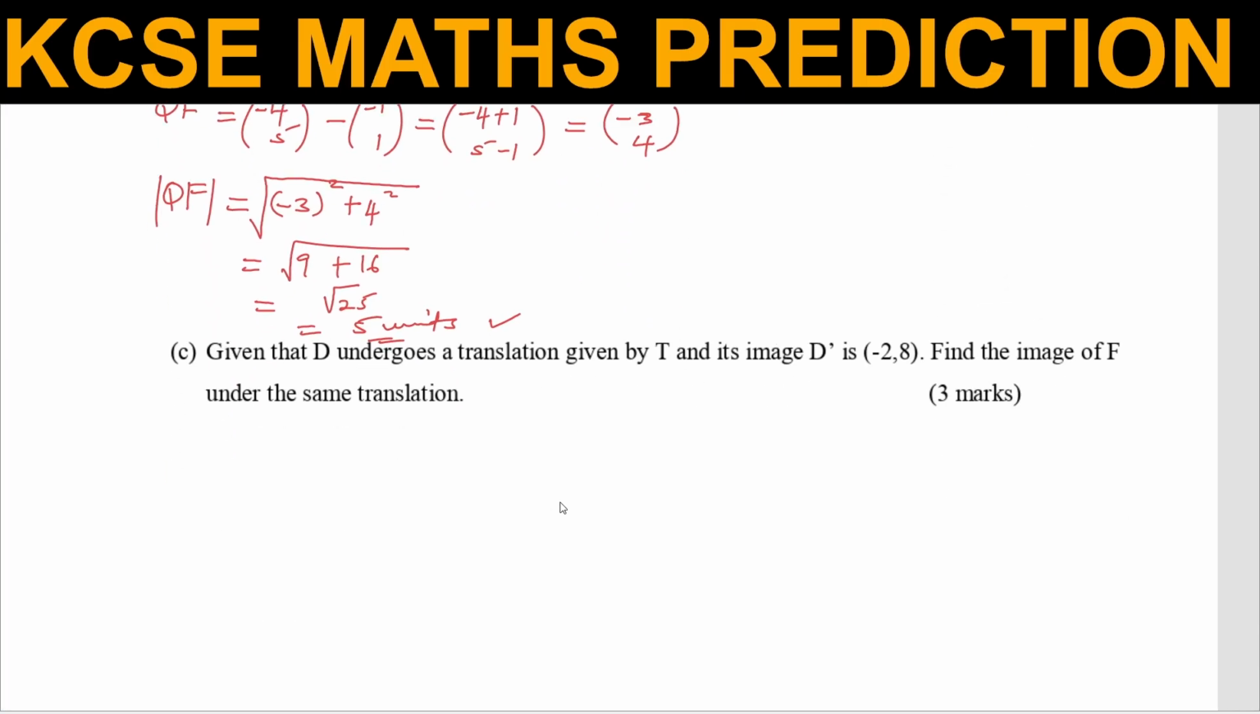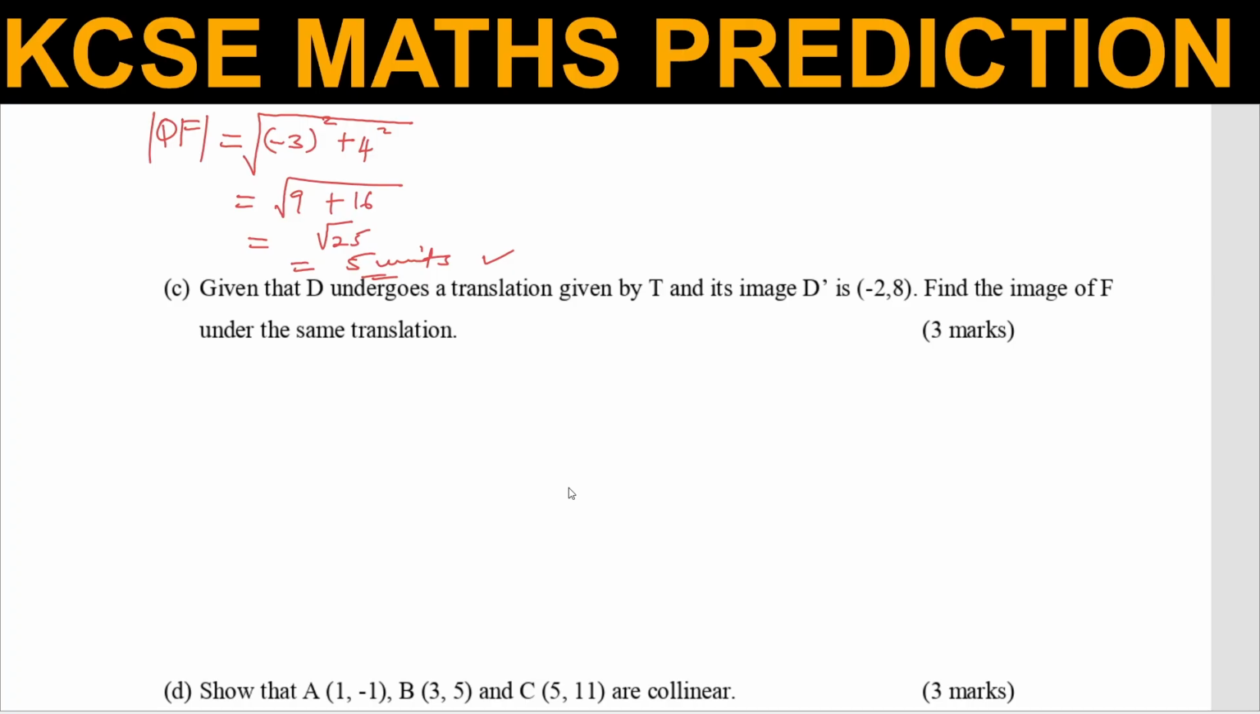The next, given that D undergoes a translation given by T and its image D prime is -2, 8, find the image of F under the same translation. This question is about translation. One important thing you're supposed to know is that for a translation, you get the object, you add the translation vector, and then you get the image. That is how translation works.